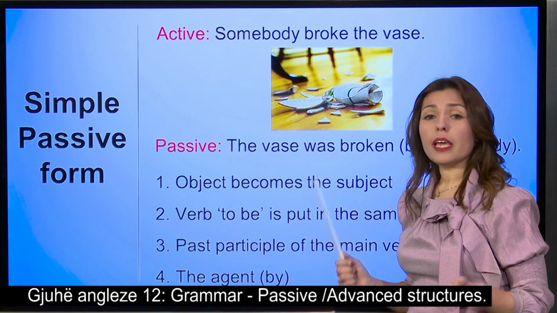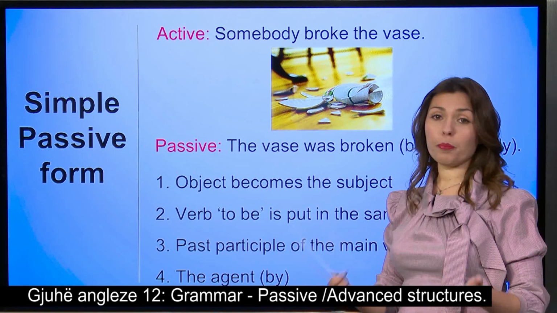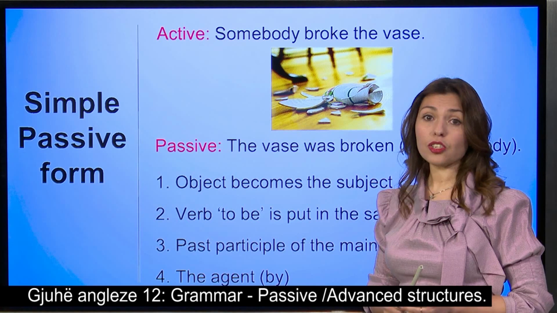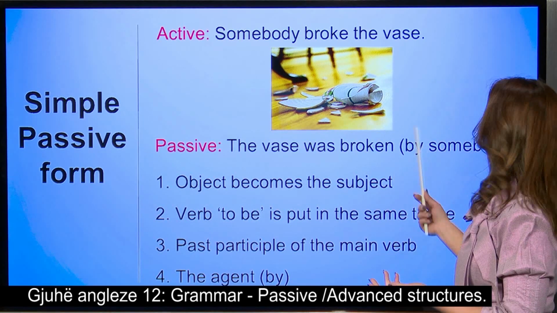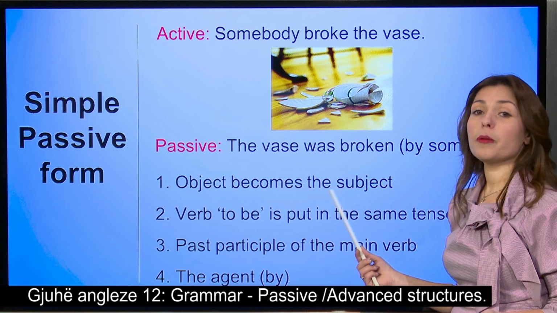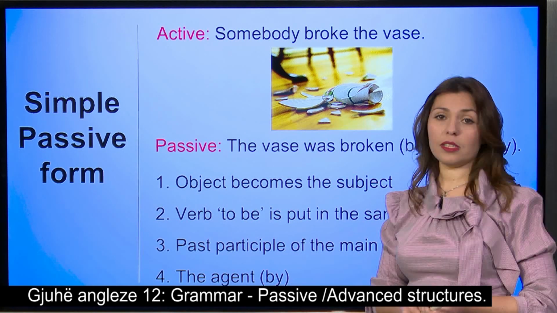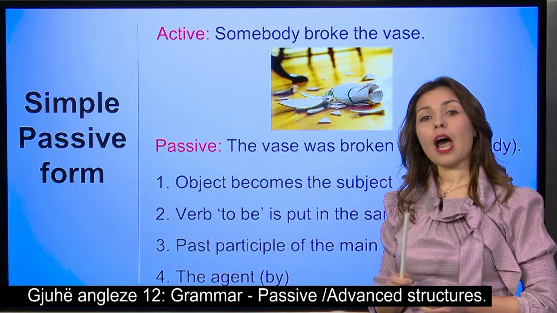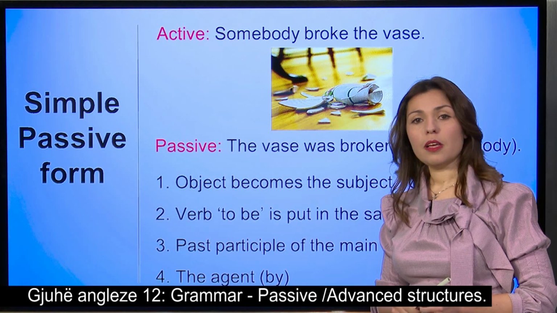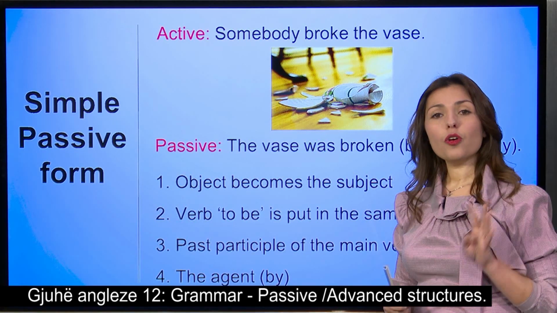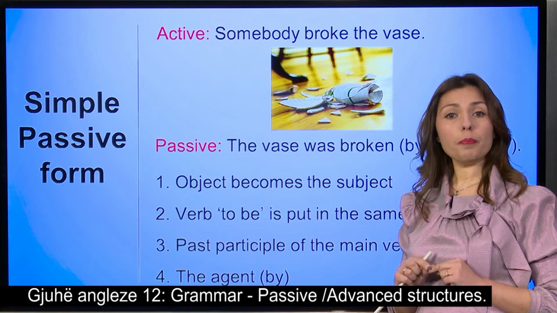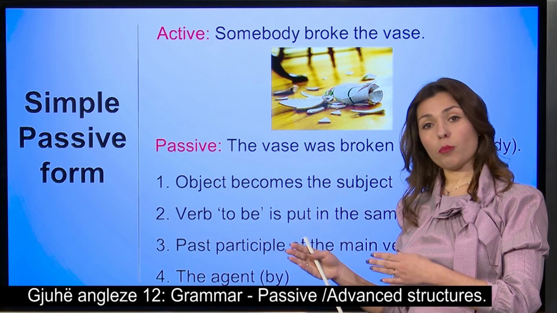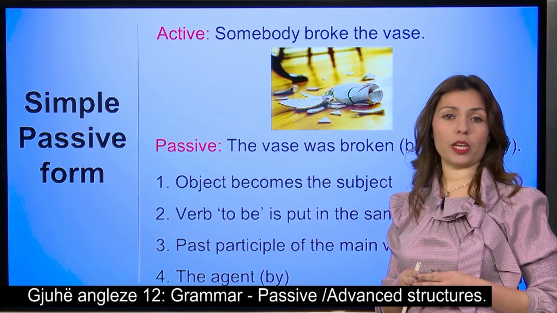And if we had the name of the person that did this action, then we would put by whom. As we can see, we put it in brackets, by somebody, because we don't know who did this action. So I want you to think throughout the lesson that we have those four steps to follow. First, the object becomes the subject.